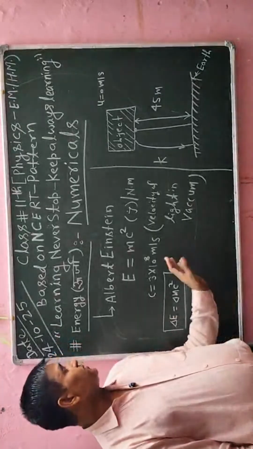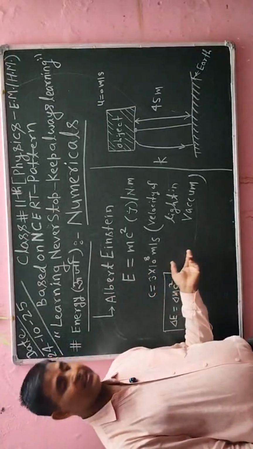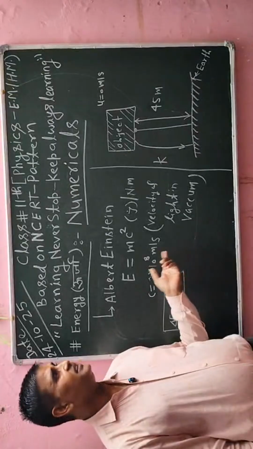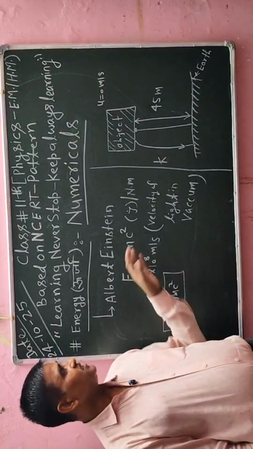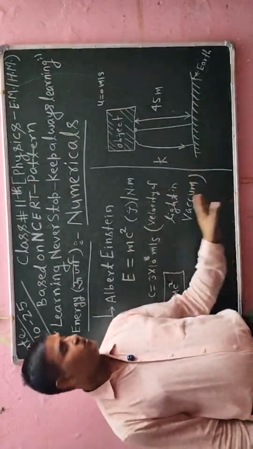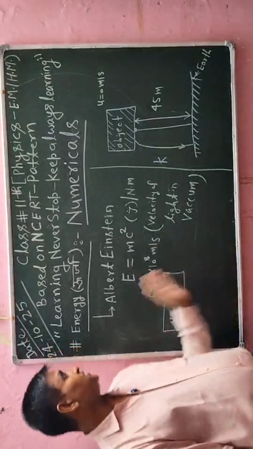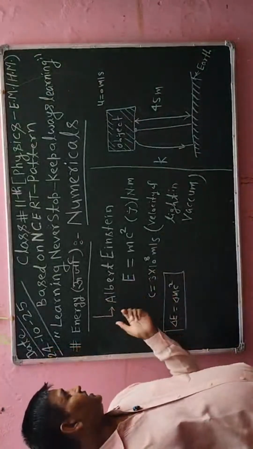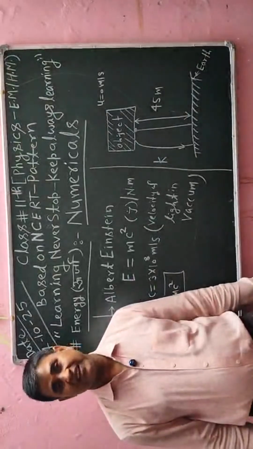Okay. So I hope the concept of energy I have already discussed here, and in yesterday's class I discussed with you, because here I am going to solve a numerical with the help of this concept. Energy is divided into two parts. One is kinetic energy.